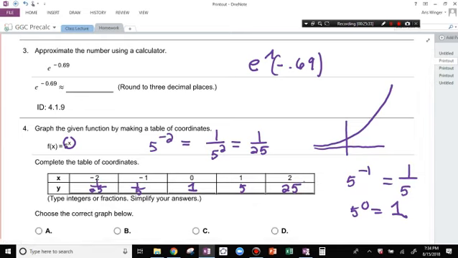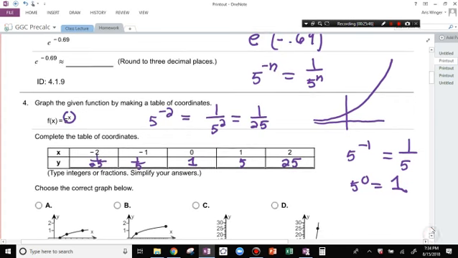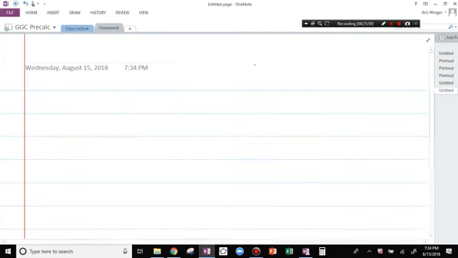Why is it 1 over 5? Thank you. So 5 to the negative 1, when you have a negative exponent, it flips the number, right? So when you're multiplying two things, you add the exponents, right? So if I had 5 to the third times 5 to the second, that's 5 to the fifth, right?